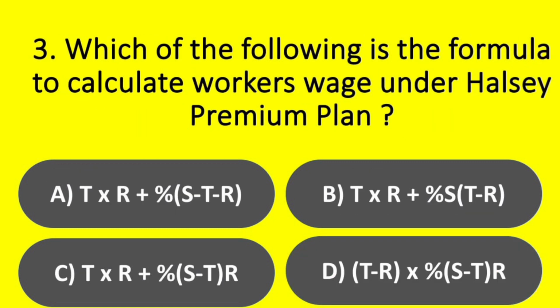Next question. Which of the following is the formula to calculate workers' wage under Halsey Premium Plan? Option A. T into R plus percentage of S minus T minus R. Option B. T into R plus percentage S into T minus R. Option C. T into R plus percentage of S minus T into R. Option D. T minus R into percentage of S minus T into R. Answer. Option C. T into R plus percentage of S minus T into R.